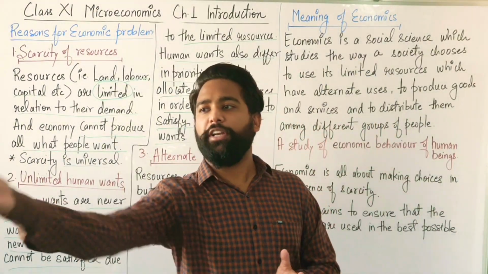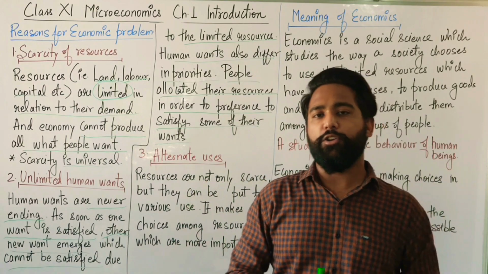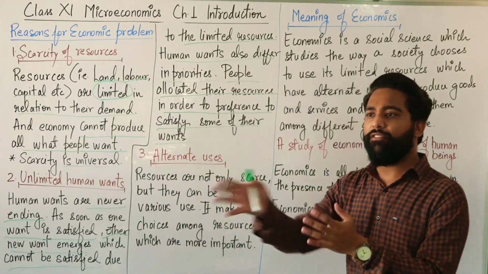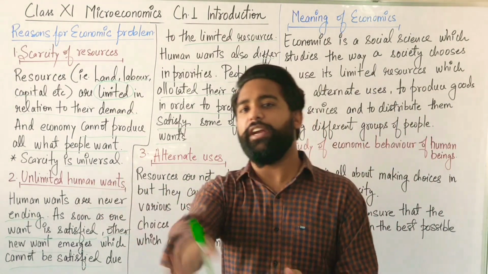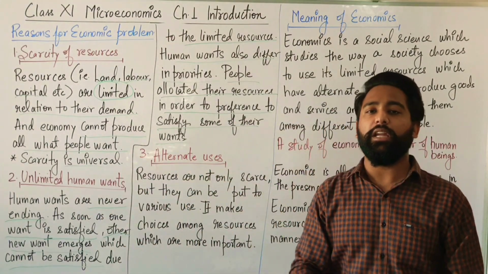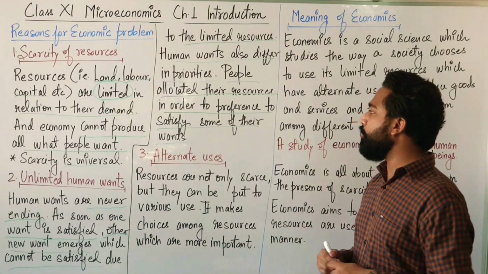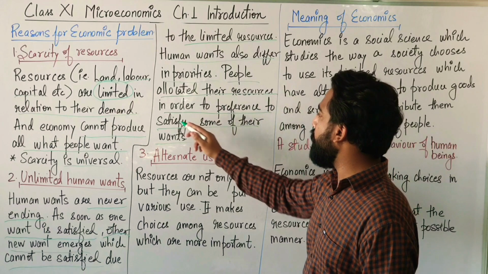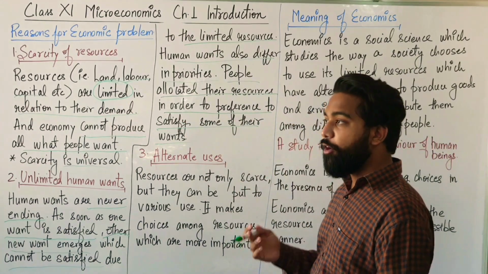Suppose 100 rupees for wheat, 100 rupees for rice, 100 rupees for pulses, 500 rupees for veggies. So you have allocated your money in different directions. You have allocated the money to the different resources according to the preference. People allocate their resources according to their preference.